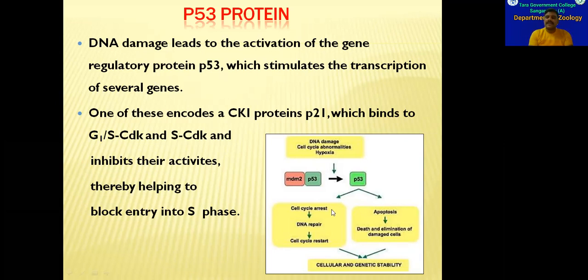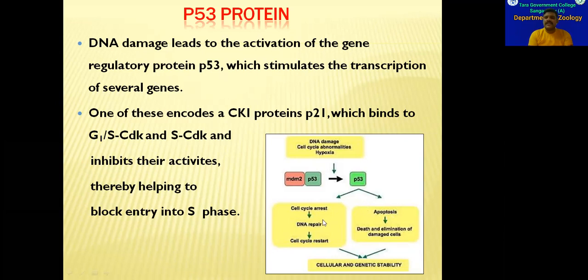And in the division phase also, before the third checkpoint, if the cell fails to pass that checkpoint, the cell cycle will be arrested in that same stage, and the DNA repair mechanism will take place. If the DNA repair is successfully finished, then what happens? The cell cycle will be restarted.